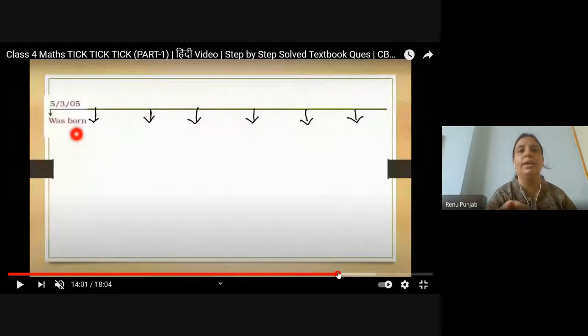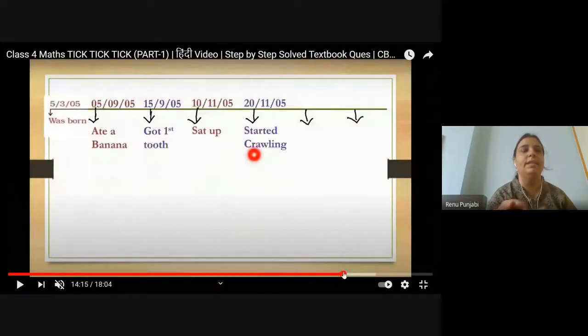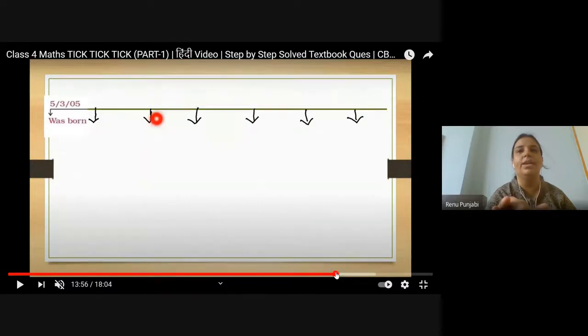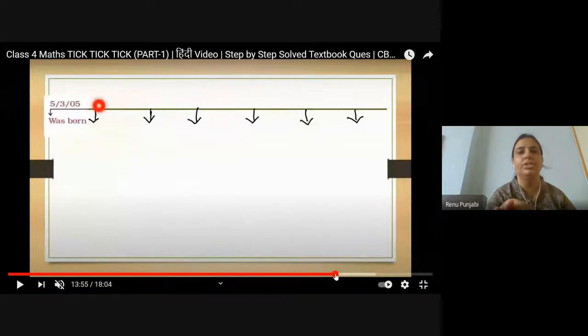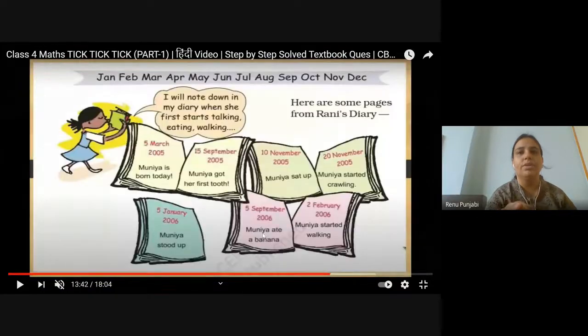Then go this way. When you go to the timeline, she will write she was born, she ate the banana, she got... Because when you see the year and months, the banana will also come. Let me show you the page. She ate banana on 5th September 2006, and she was born on this.